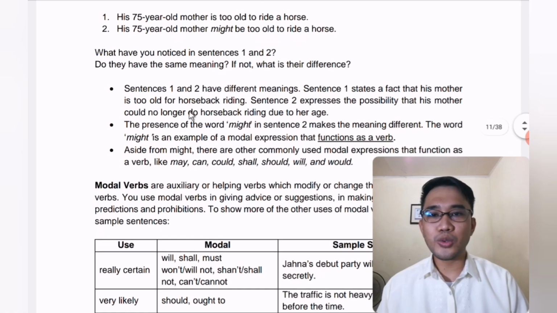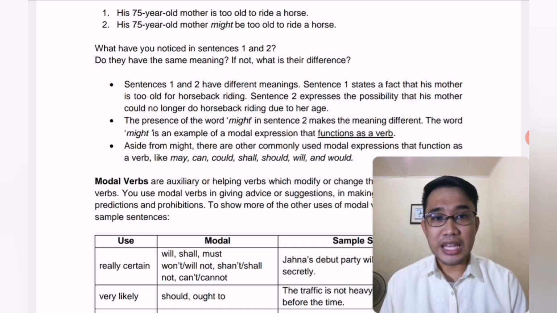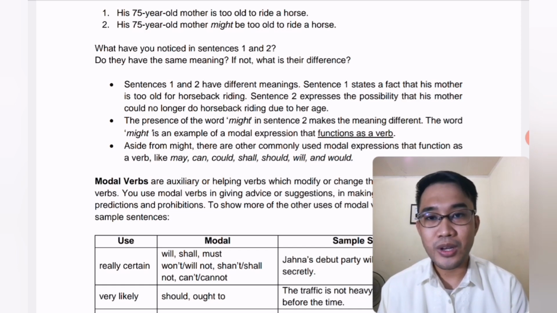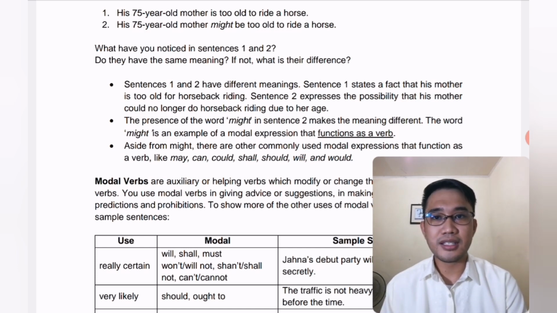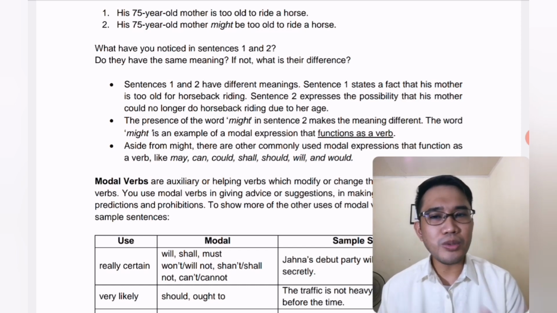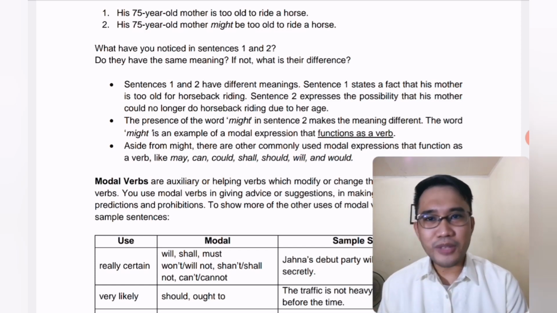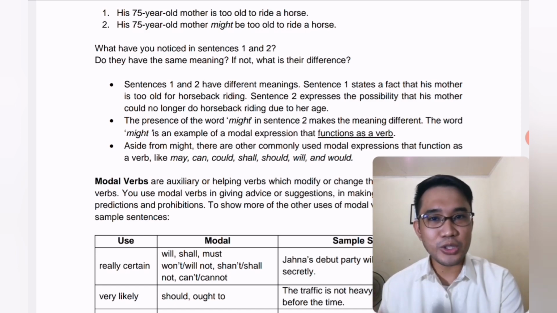Yes, sentences 1 and 2 have different meanings. Because sentence 1 was just saying a fact that his mother is too old for horseback riding. What about sentence number 2? Sentence 2 expresses the possibility, because of the word might, the possibility that his mother could no longer do horseback riding due to her age. So, it's all because of the presence of the word might, which is a modal verb in sentence 2, which made the meaning of that sentence different.